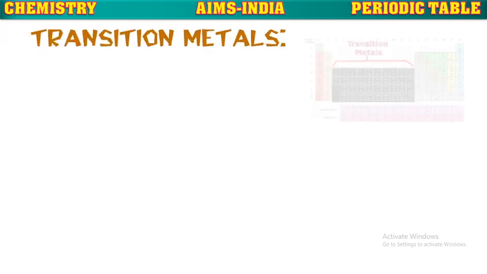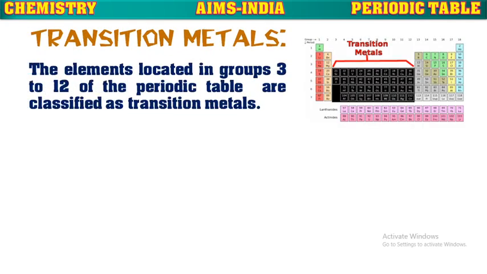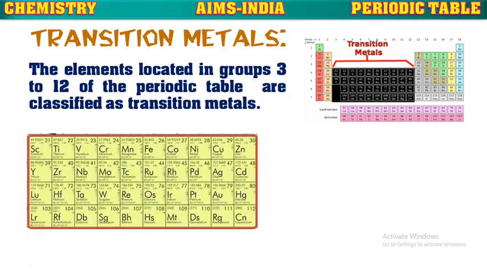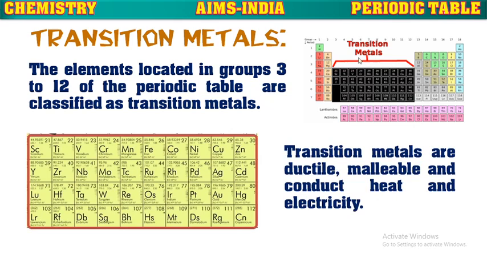Next, transition metals. The elements located in the 3rd group to 12th group, that means 3rd B to 2nd B group of the periodic table, are known as transition metals. So these 10 columns present in between the S block and P block are known as transition metals. These transition metals are ductile, malleable and can conduct heat and electricity.